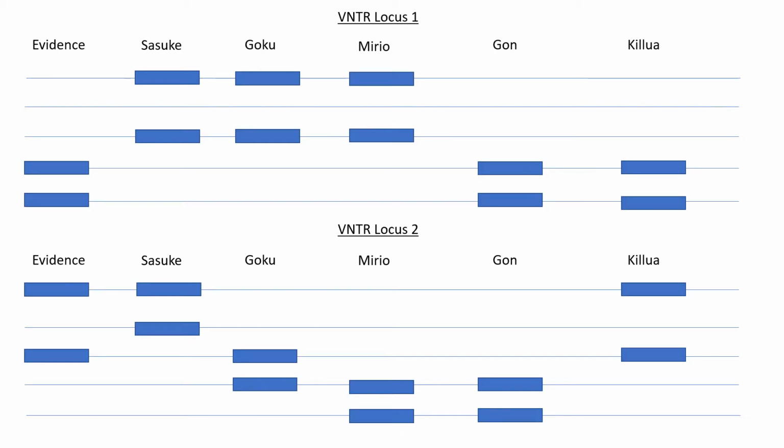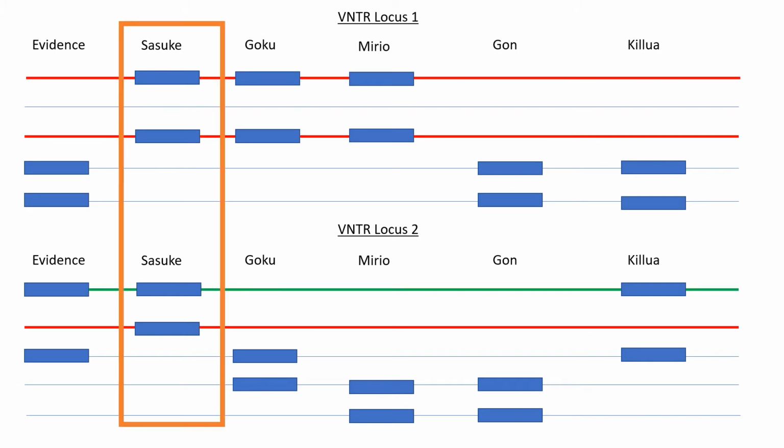We can compare the alleles, represented by the blue rectangles, of each suspect and the victim to determine whose DNA was found at the crime scene. The killer will match with all alleles of the DNA found at the crime scene. We can see that only one of Sasuke's alleles matches with the evidence DNA on locus 2, which is symbolized with a green line. However, the rest of Sasuke's alleles do not match the evidence DNA, which is symbolized with a red line. Sasuke is not the killer.